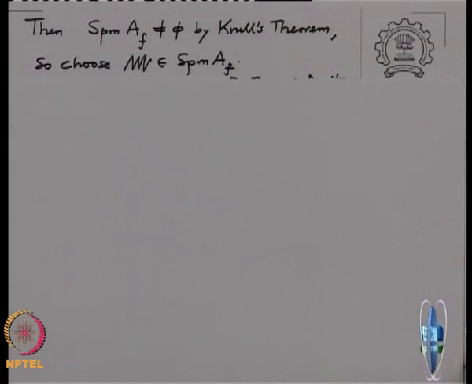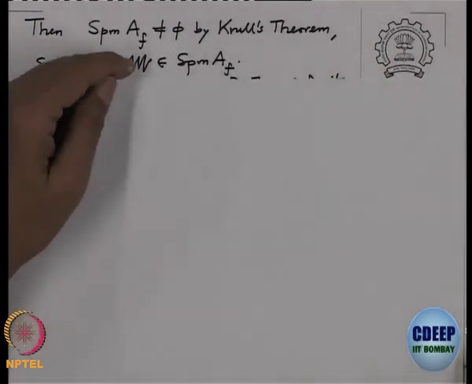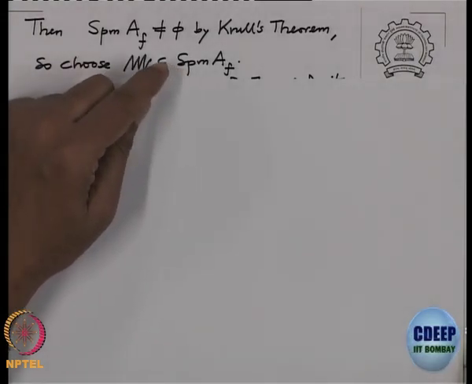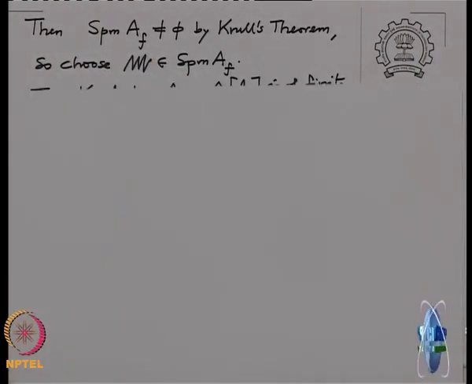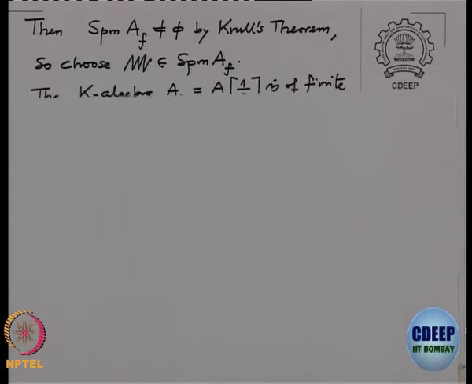Now, because this ring A_f is a non-zero ring, we know by Krull's theorem there is definitely a maximal ideal. That means, there is a capital Gothic M which is in SPM of A_f. Remember, I am denoting maximal ideals by SPM, and I am not using the notation Max A, because that confuses with the maximum.